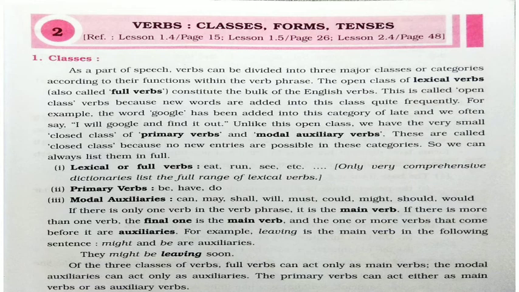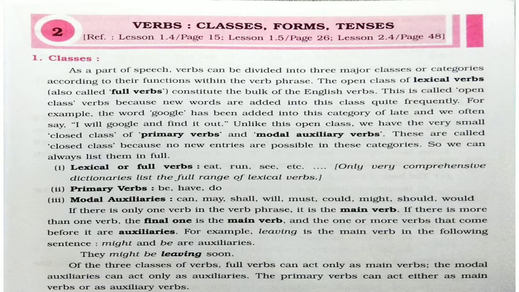and find it out. Unlike this open class, we have a very small closed class of primary verbs and modal auxiliary verbs. These are called closed class because no new entries are possible in these categories, so we can always list them in full.